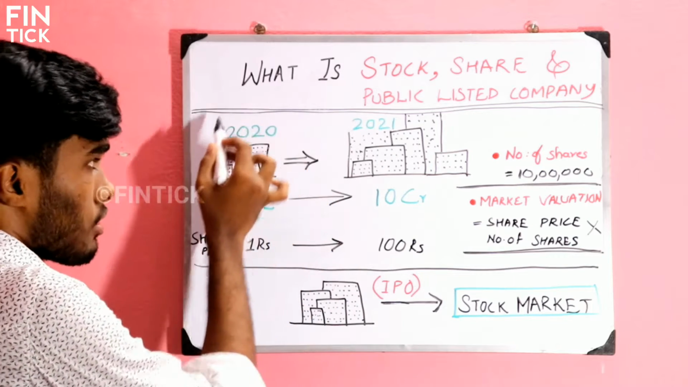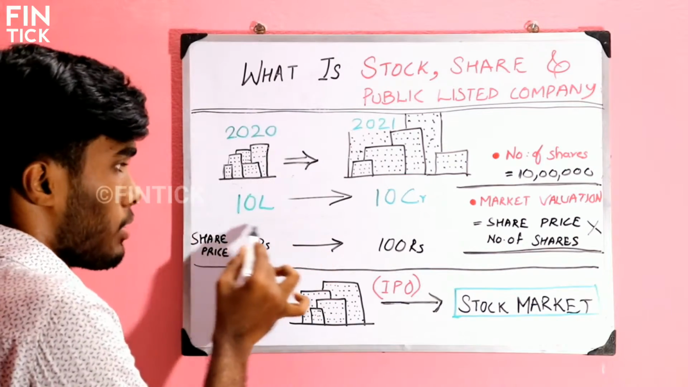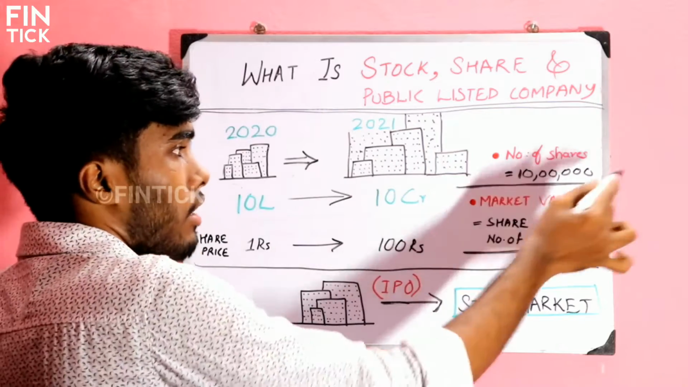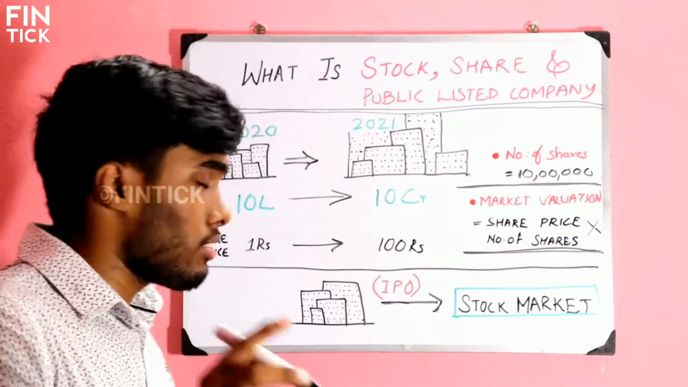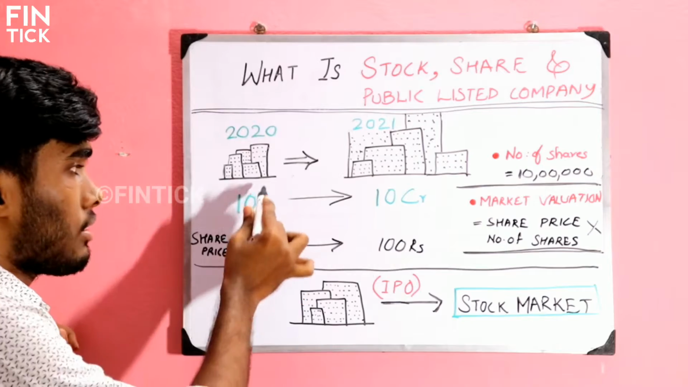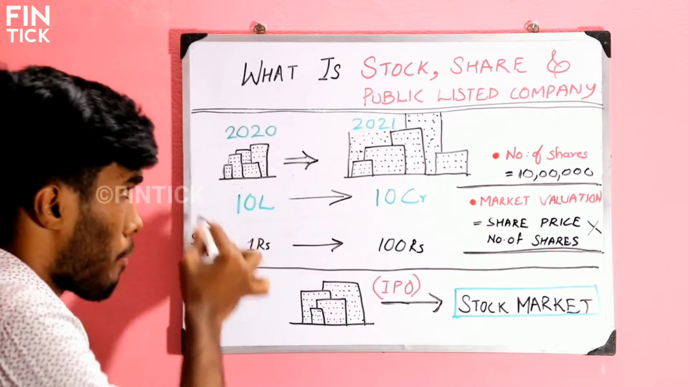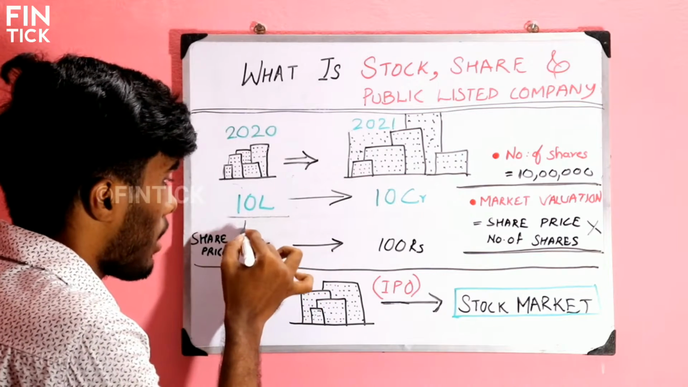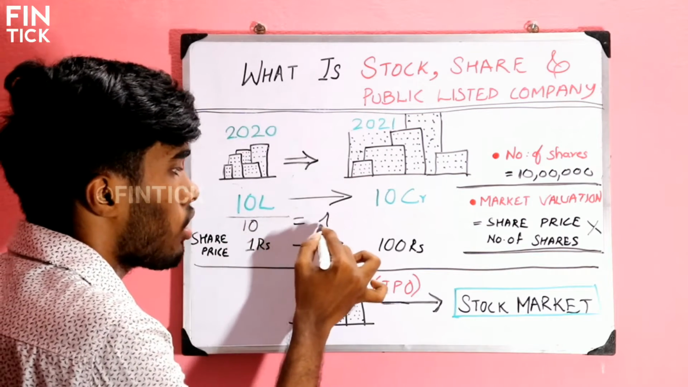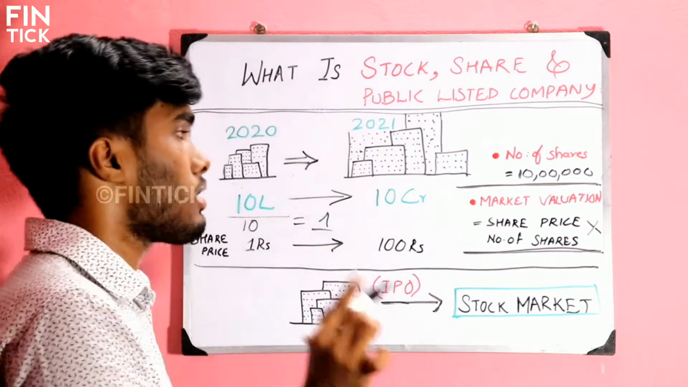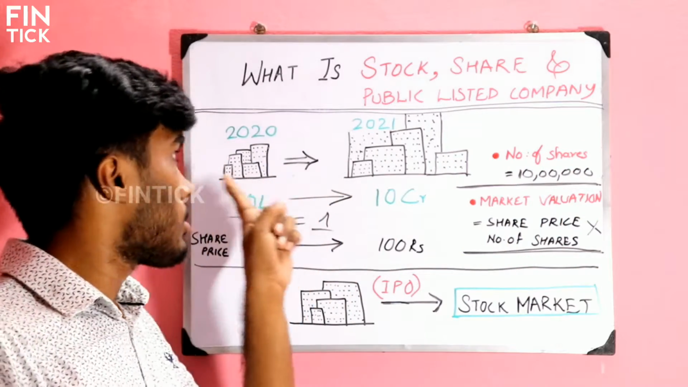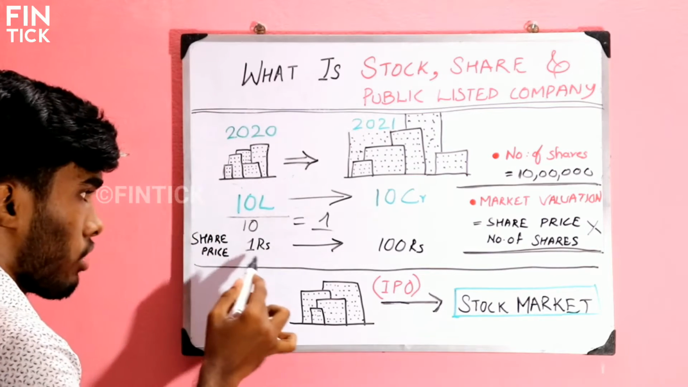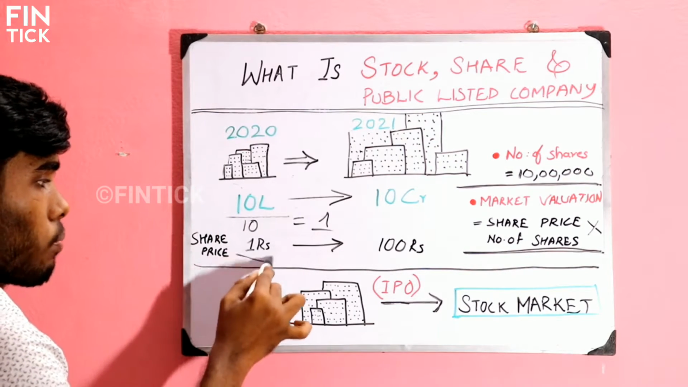When you started the business in 2020, the valuation of the business was 10 lakh rupees and you decided to have 10 lakh shares for your company. That means you have divided this 10 lakh valuation, 10 lakh capital, into 10 lakh shares. So 10 lakh divided by 10 lakh is equal to 1. So that means one share of this company in 2020 cost 1 rupee. That is what I have written here. Share price is 1 rupee.